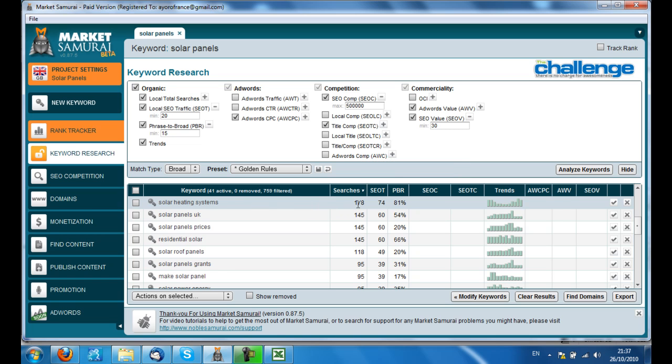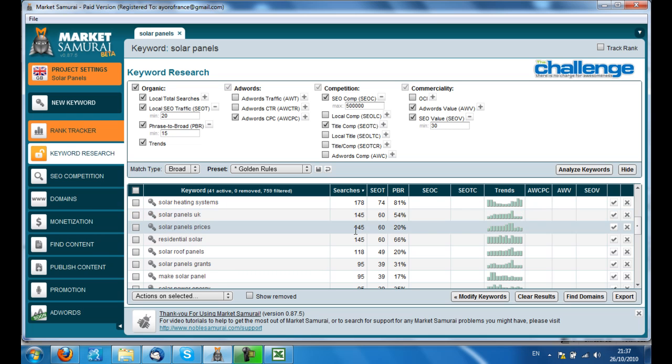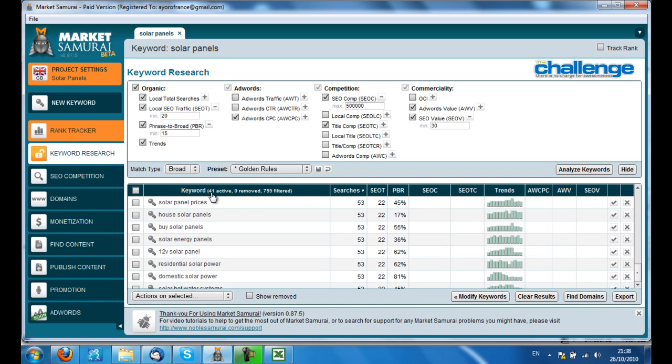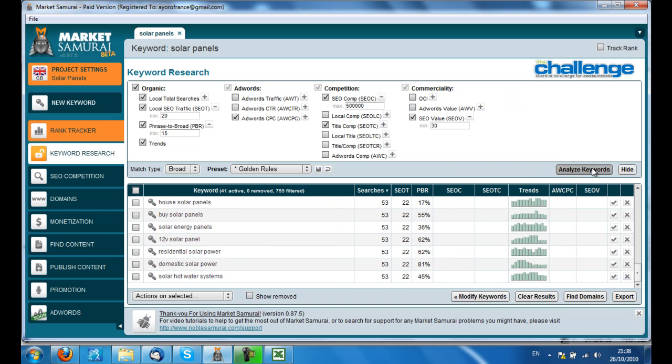Solar heating systems, interesting. Solar panels UK could be a good domain name. Anyway, we're left with 41 active, so that's not too many. I might just get rid of AdWords value and analyze the keywords again.